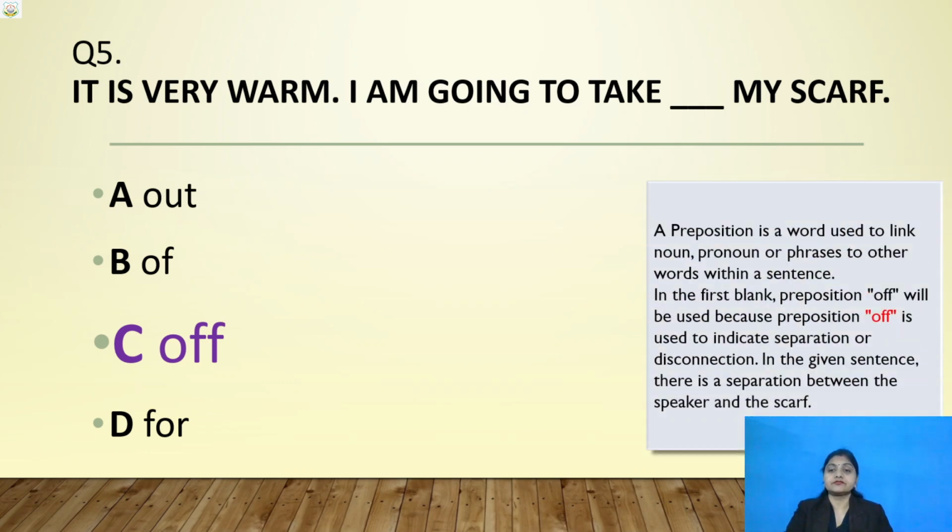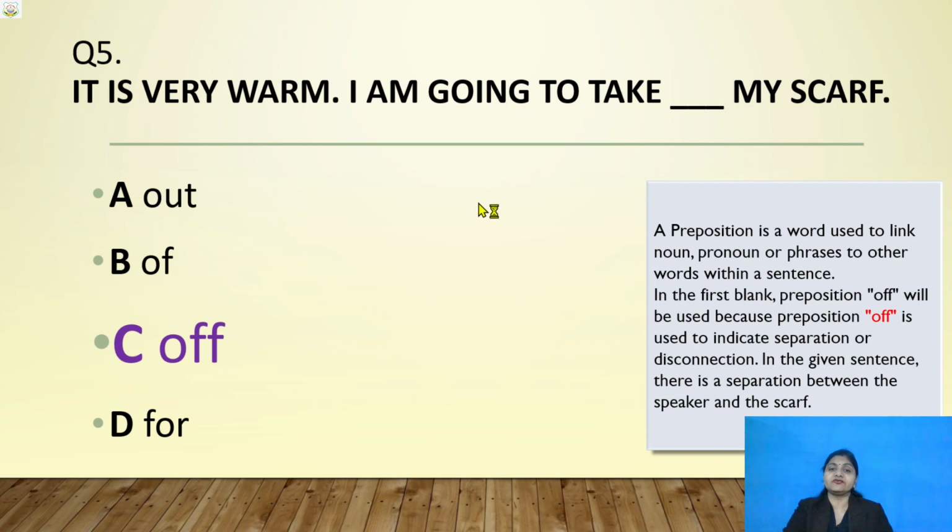Let's see. A preposition is a word used to link noun, pronoun or phrases to other words within a sentence. Again and again you are given the meaning of preposition so that you may not forget what is a preposition. See, in the first blank, preposition off will be used because off is used to indicate separation or disconnection. Separation, something which has been separated, जो अलग हो गई है, disconnect हो गई है.